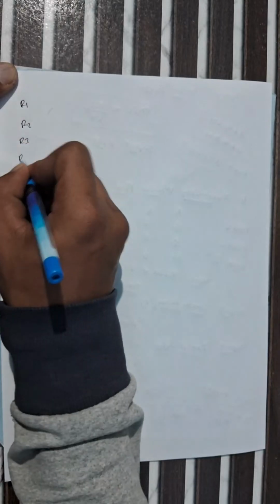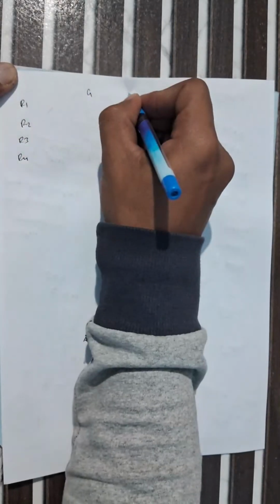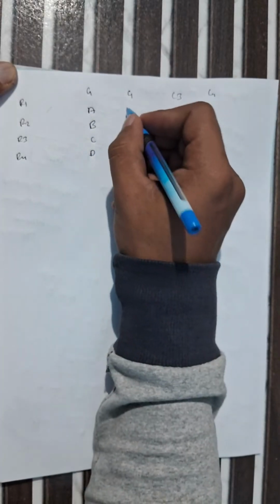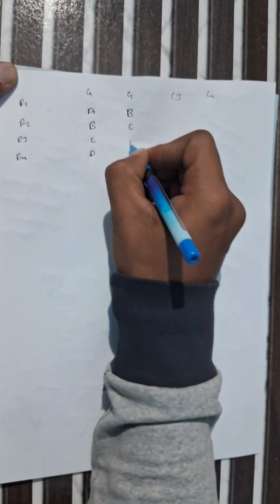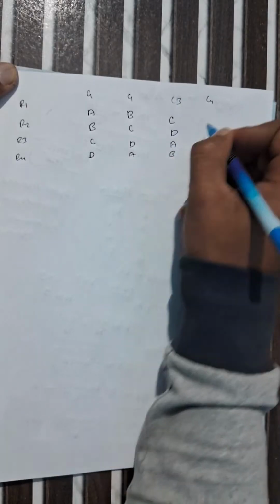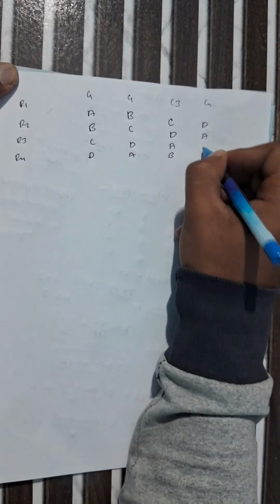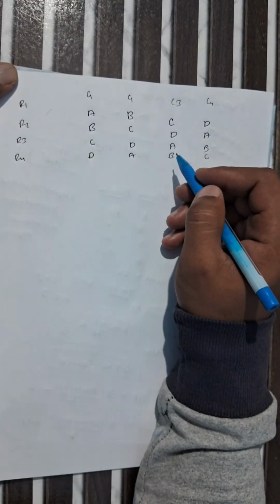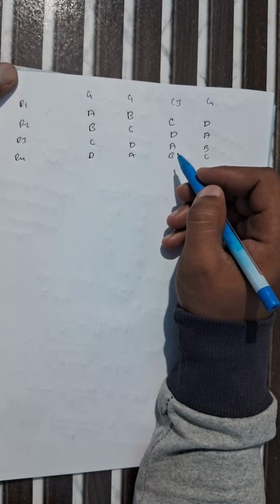This is nothing but row 1, row 2, row 3, and row 4. This is column 1, column 2, column 3, and column 4. The data is A, B, C, D, and then B, C, D, A, then C, D, A, B, and D, A, B, C. In place of A, B, C, D, you can consider any value, but I am explaining just the concept.